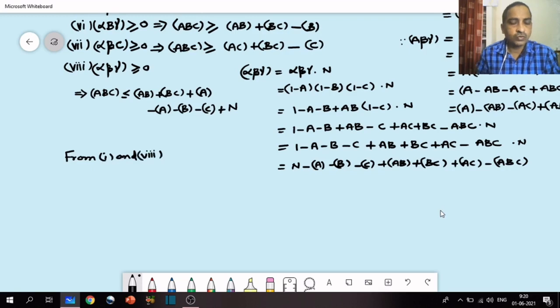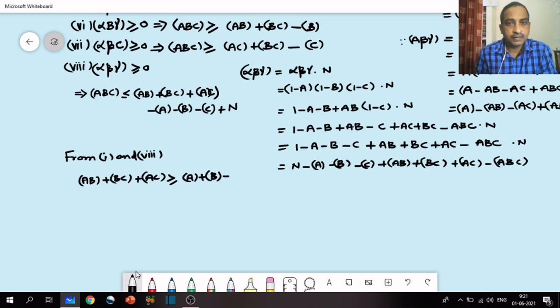From 1 and 8, 1 is ABC greater than or equal to 0, and 8 is ABC less than or equal to AB plus BC plus AC minus A minus B minus C plus N. So from this we can write AB plus BC plus AC is greater than or equal to A plus B plus C minus N.